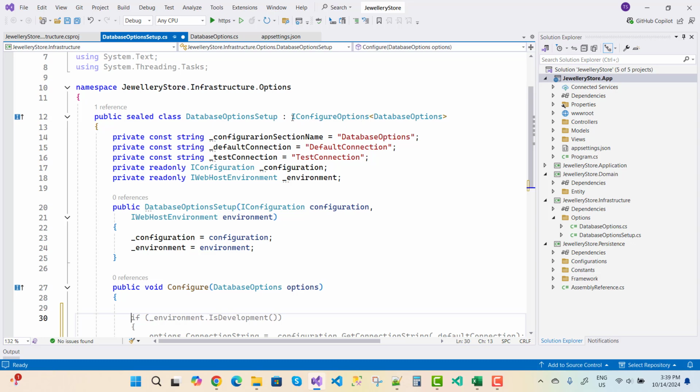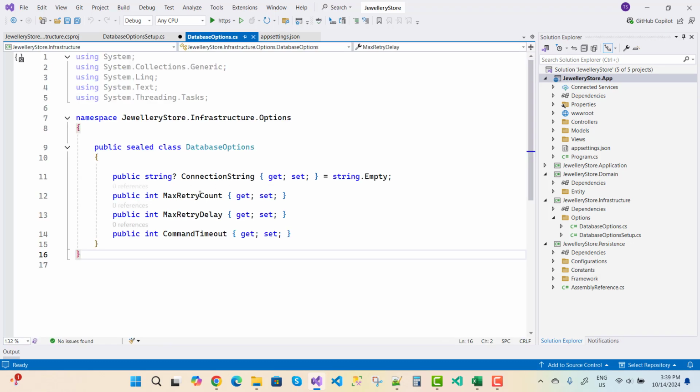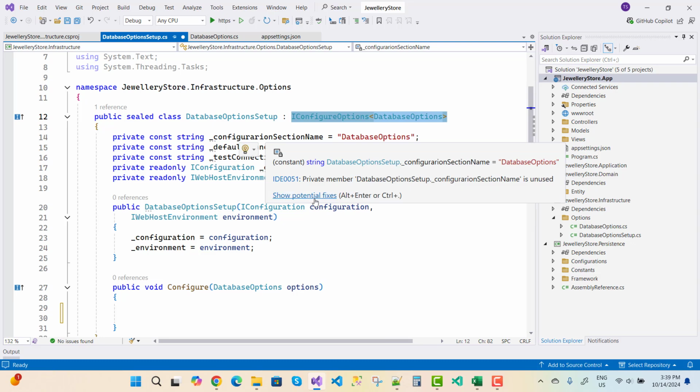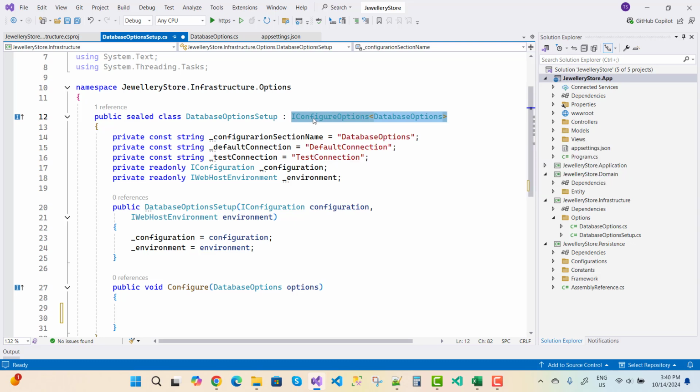Here we have IConfigureOptions, and under IConfigureOptions we have database options. We know that database options are the connection string, max retry count, max retry delay, and the command timeout. In the database options setup, we have IConfigureOptions under the database options.